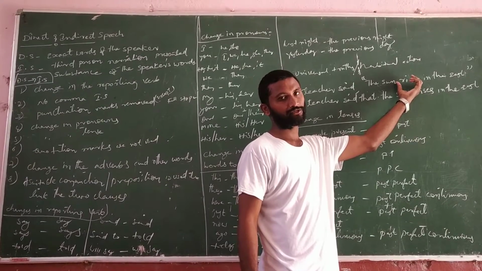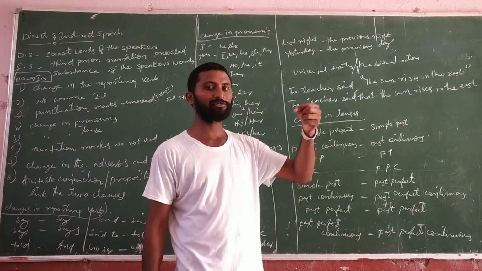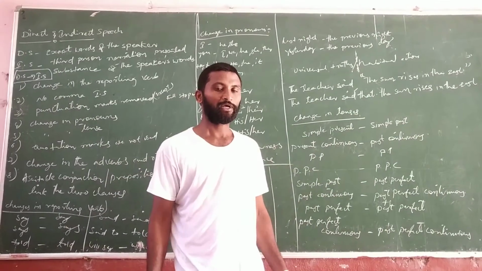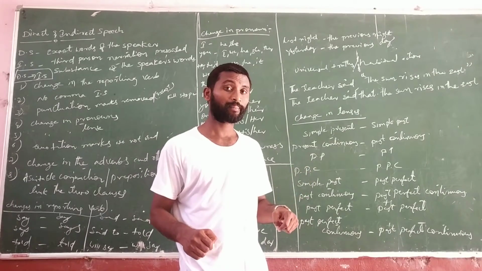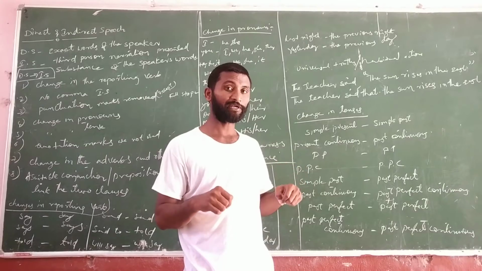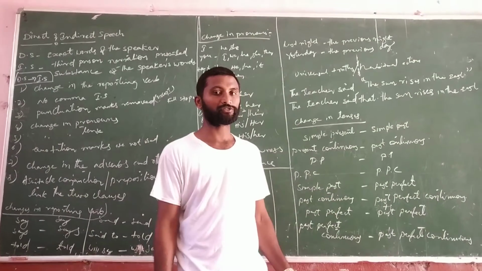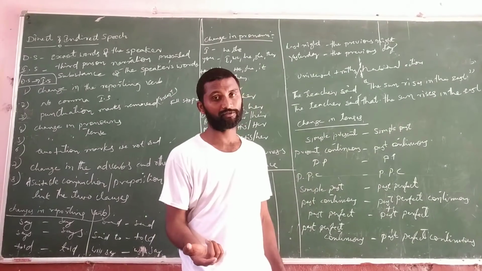In direct speech, we can identify very easily which one is the direct speech and which one is the indirect speech. If you see a comma and inverted commas in a sentence, then you can identify that it is direct speech, because in indirect speech there is no comma and no inverted commas.